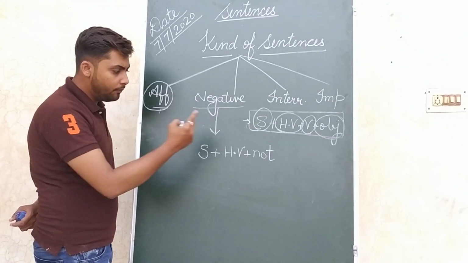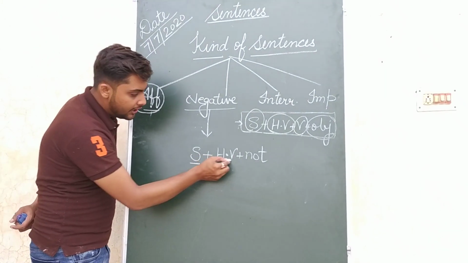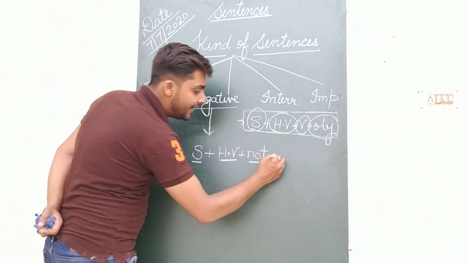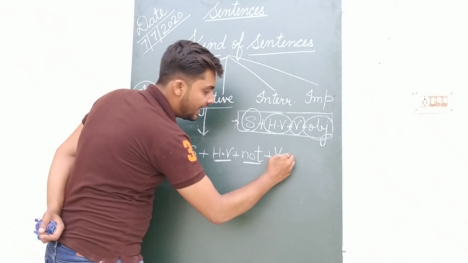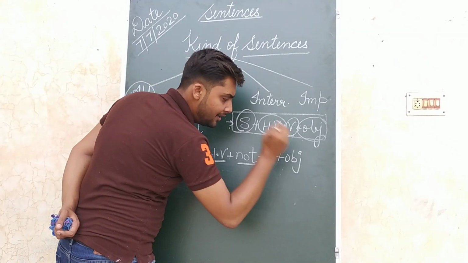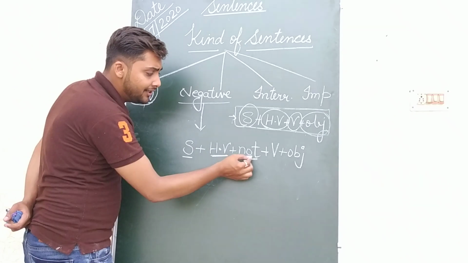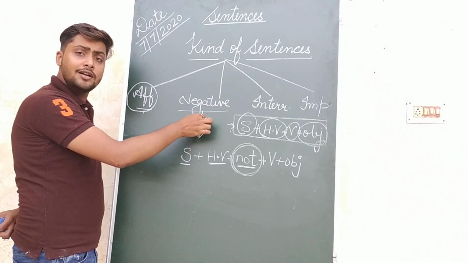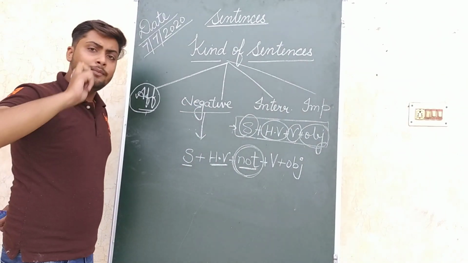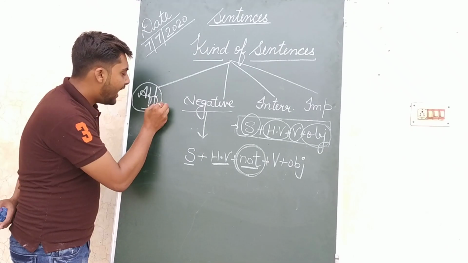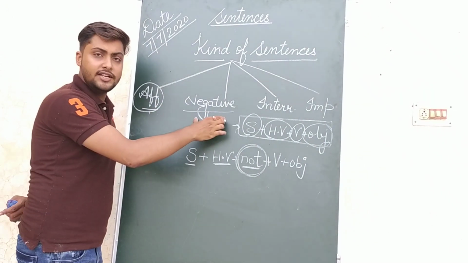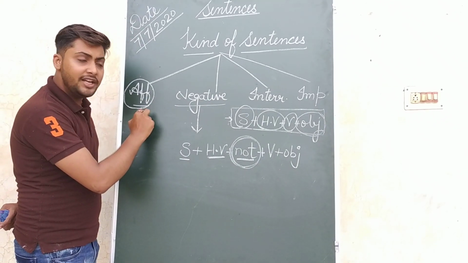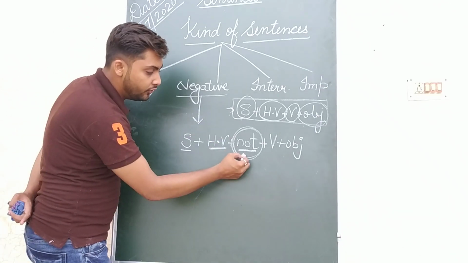Is it clear? You have to use subject, then helping verb, after that you have to use not, then the verb, and after that an object. Whenever you have used not, it will become a negative sentence. Now I'll put a question to all of you. If we are going to change an affirmative sentence into a negative sentence, what will we use? We have to use not.